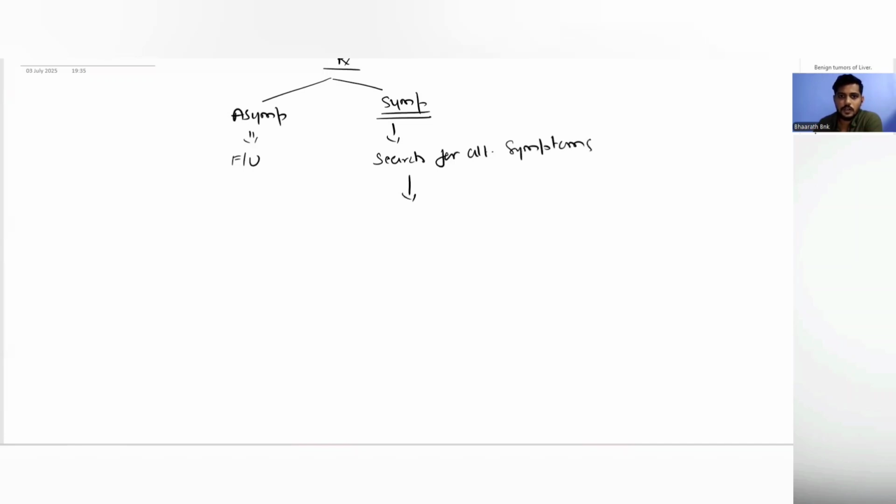If there is no alternate explanation for the symptoms and the symptoms persist, or there is an increase in the size of this, or there is suspicion of malignancy, and you cannot confirm malignancy here because in all these cases the liver biopsy is either contraindicated, or even if it is done, the yield is not very great. So that is why in cases of doubt and suspicion of malignancy, you resect the tumor and send it for final histopathological examination to rule out malignancy.